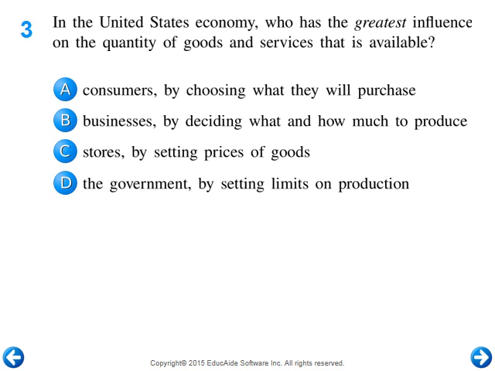Number three, in the U.S. economy, who has the greatest influence on the quantity of goods and services that are available? So, who makes the decisions on what's going to be produced and how much? The answer to this one is going to be simple. In our economy, it's consumers. Consumers make the decision by choosing what they're going to buy. Ford can decide to produce as many trucks as it wants, but if consumers aren't buying them, Ford's going to lose money and they'll stop doing it. Ultimately, the consumers are the ones that have the power.